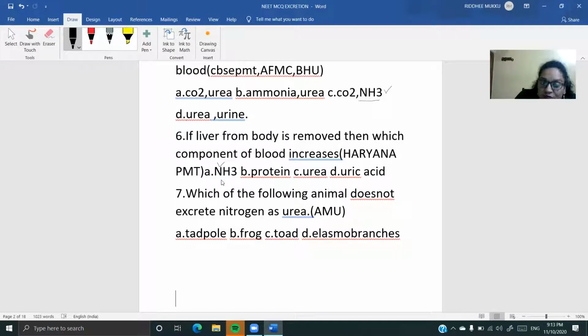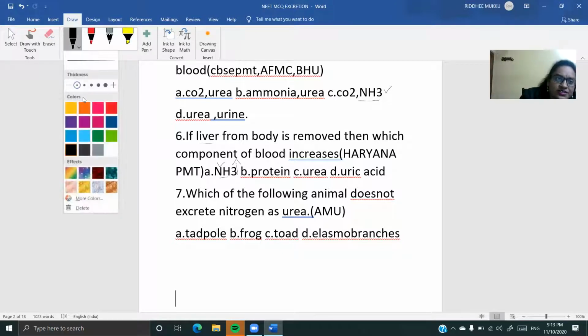If your liver is removed, there is no ornithine cycle getting carried out. Then ammonia can't enter the cycle, so the ammonia levels in the blood are going to increase a lot. Now, let me just increase the thickness of my ink. Okay, the next one, children, let me come to the next question.